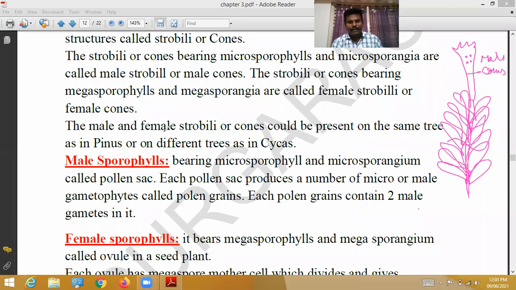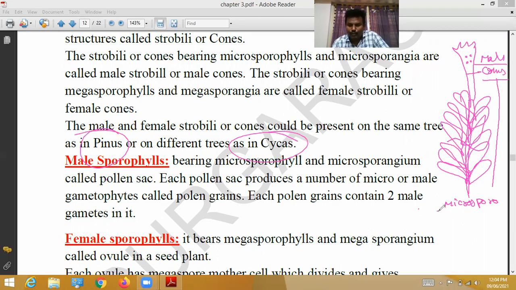The male and female strobili or cones could be present on the same tree. In some plants, both are present on the same tree; in some plants, they are present on different trees. If on different trees, for example cycas; on the same tree, pinus. Male cones bear microsporophylls and microsporangia.